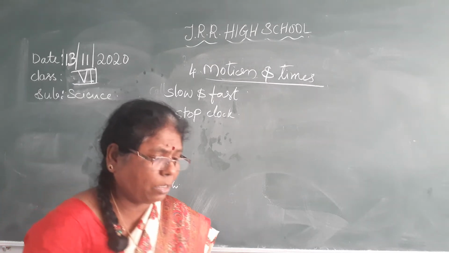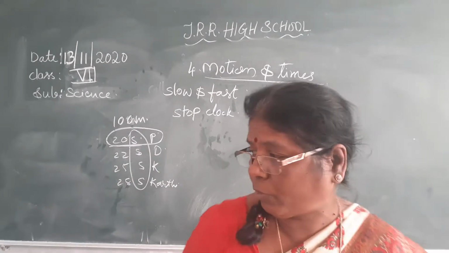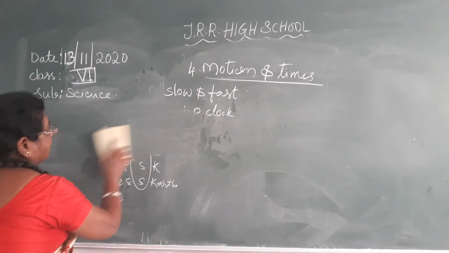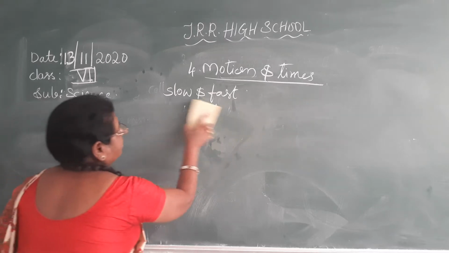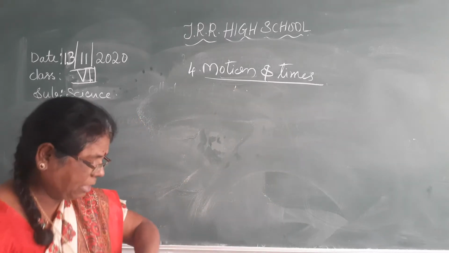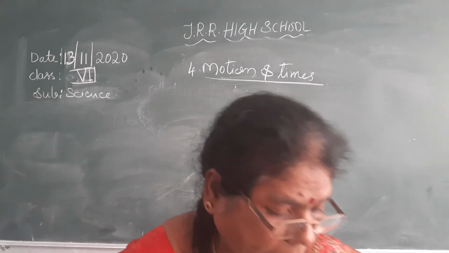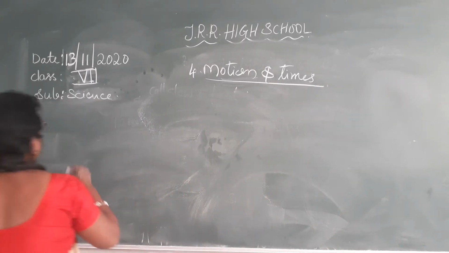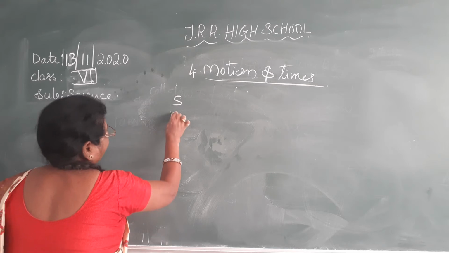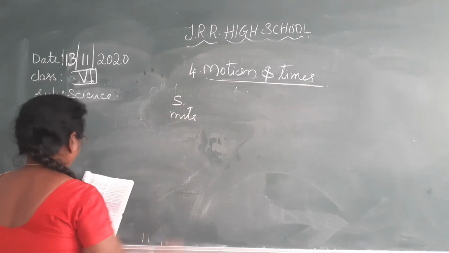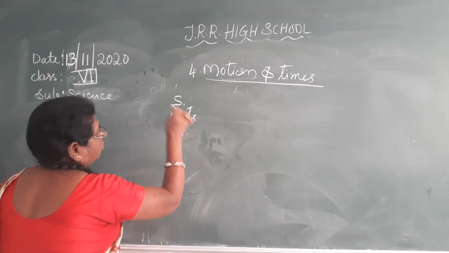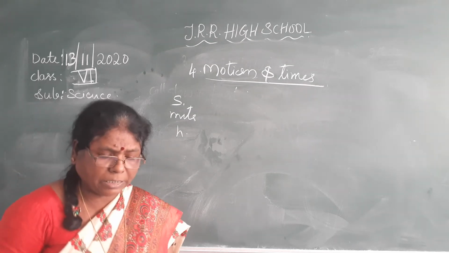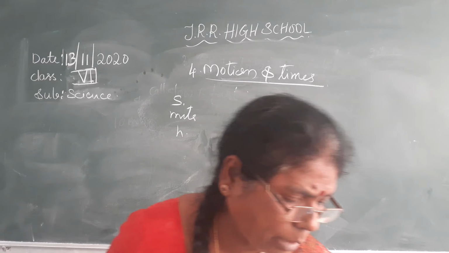So, the basic units of time. What are the units of time? The basic unit of time is the second. We use second, and other units also, minutes and hours. Understood? Now here everyone knows 60 seconds is equal to 1 minute, and 60 minutes is 1 hour,